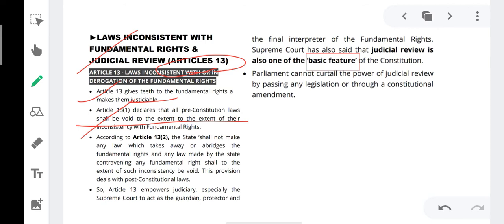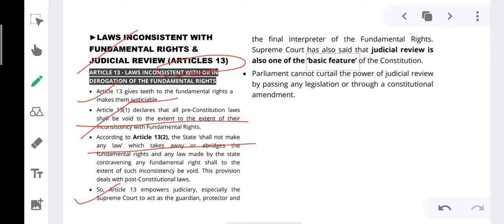Article 13 clause 2 says that states shall not make any law which takes away or abridges the fundamental right, and any law made by the state contravening any fundamental right shall, to the extent of such inconsistency, be void. This provision deals with post-constitutional law. Article 13 empowers the judiciary, especially the Supreme Court, to act as a guardian, protector and final interpreter of fundamental rights.